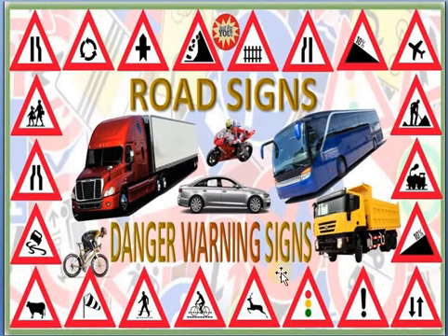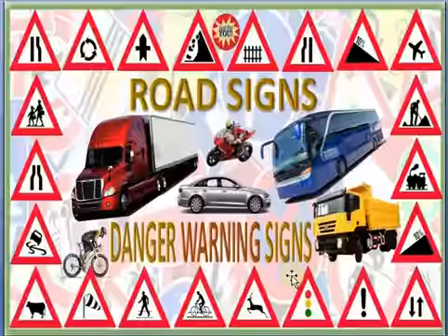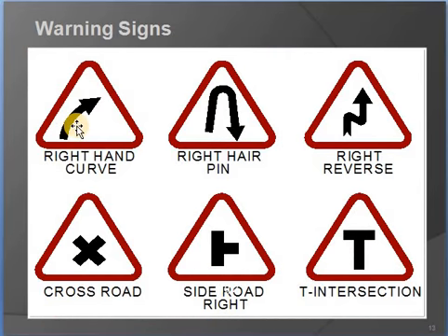These are the dangerous warning signs. Okay. So the road is under the way bridge. You can see these are all nothing but warning signs. Can you imagine how in daily life we are seeing these symbols? You can see here, this is a right hand curve, this is right hairpin, this is right reverse, this is the crossroad, this is side road right, and this is T intersection. So these are all warning signs.